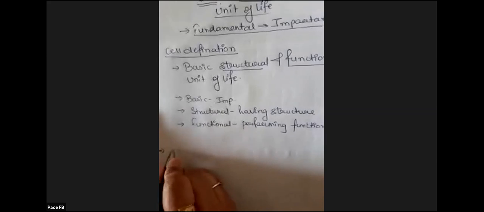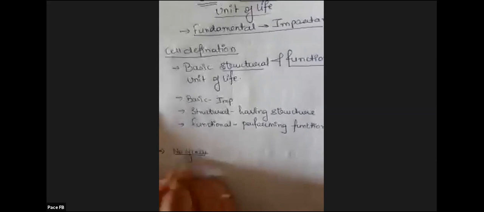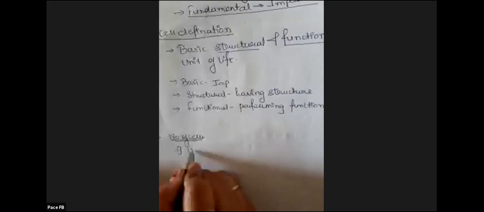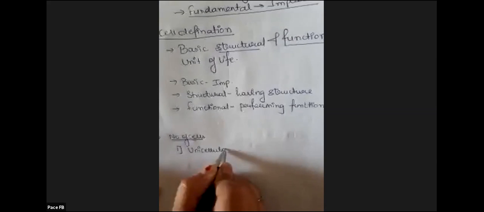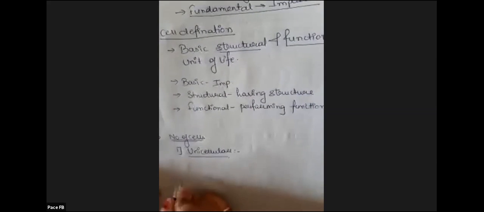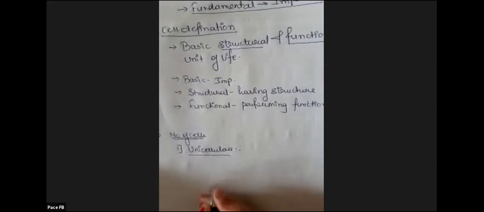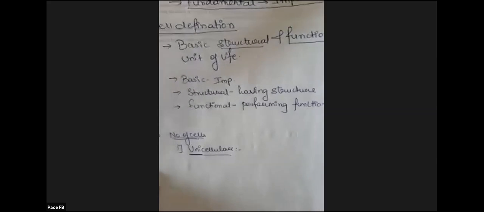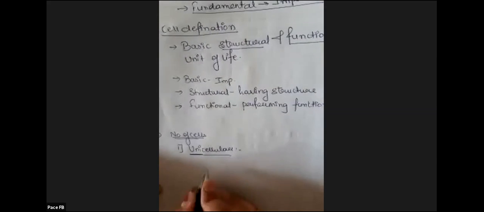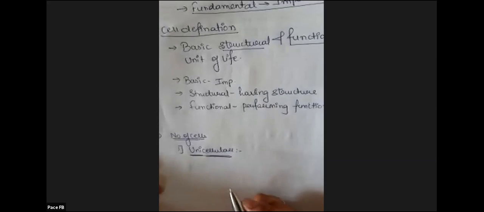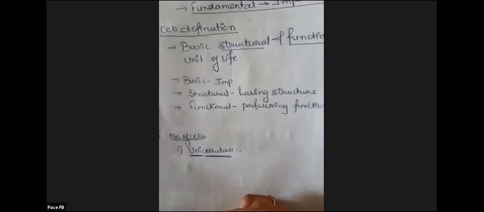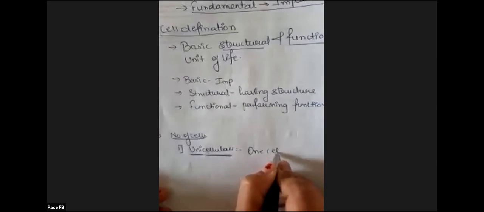Next, we'll move on to the types of organisms based on number of cells. On the basis of number of cells, there are two major types of organism: unicellular organism and multicellular organism. Now, unicellular means single, one. Uni means one. Cellular means cell. So those organisms which have only one cell to perform all their functions are called unicellular, one-celled organisms.